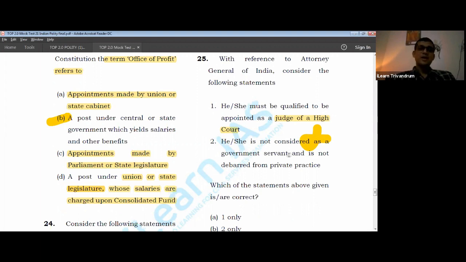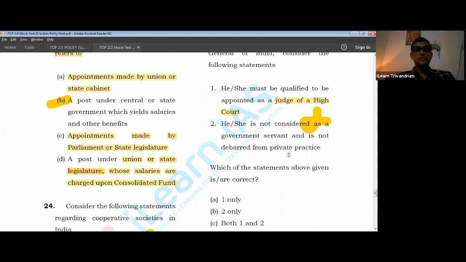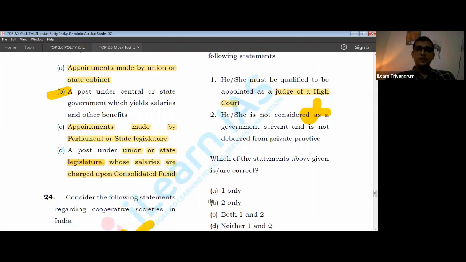Okay, but you can imagine whether an attorney general will get time to work in private practice. He does not usually get time, being a busy authority under this particular constitution, but he is always free to practice. Why is he free to practice? Because he was having his job as a private advocate. After this term, he will have to go back to his private practice, so he cannot be barred from that. Okay, that is why he can continue the private practice. Answer should be box for 25th.